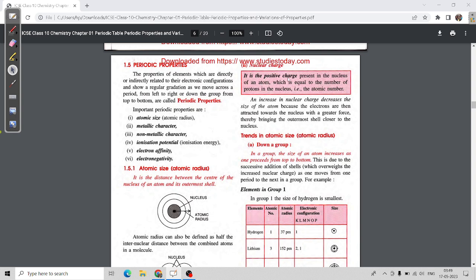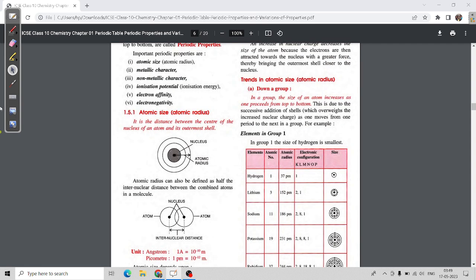Next, they have given that if it is a covalent bond, you are able to see here that it is a covalent bond. So if we have to check the radius, we have to check the distance between both nuclei. Then we are able to get the distance.